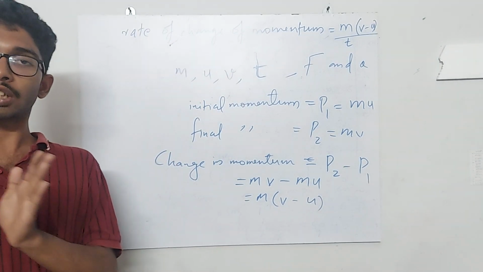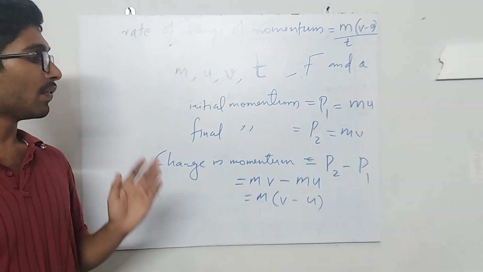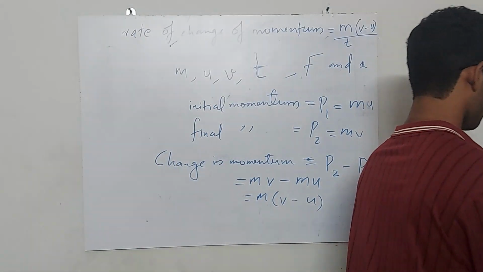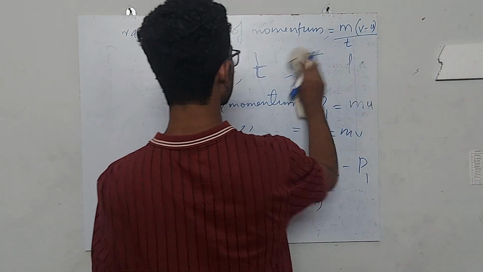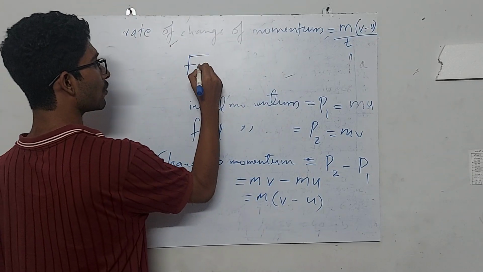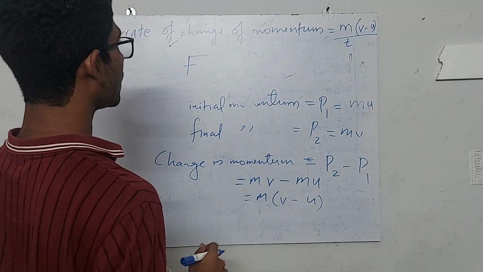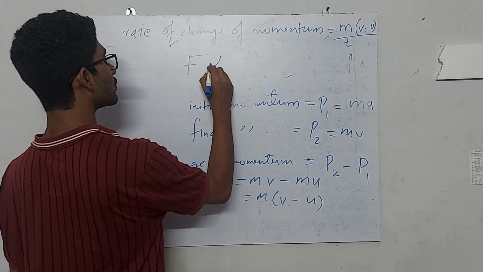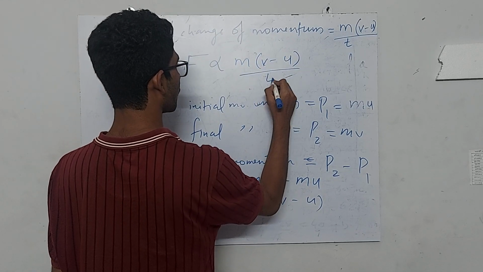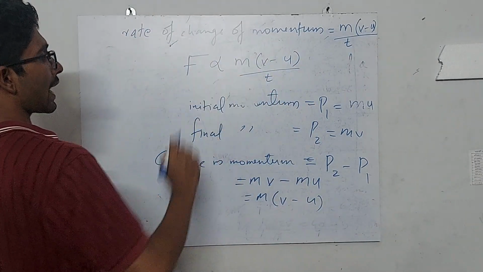For that you find the change in momentum and divide it by time. And we have already learned that the rate of change of momentum is what force is, isn't it? So the rate of change of momentum is equal to force. Change in momentum is P2 minus P1, and force is proportional to the rate of change of momentum. So F is proportional to m into v minus u by t, and we already know that v minus u by t is what acceleration is.